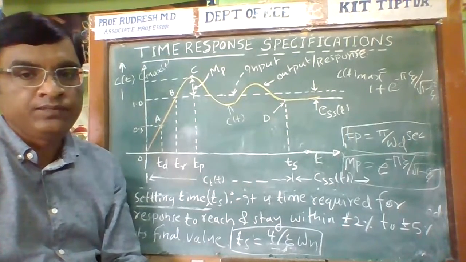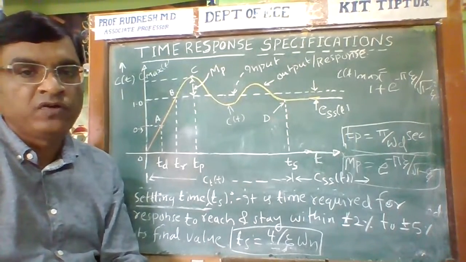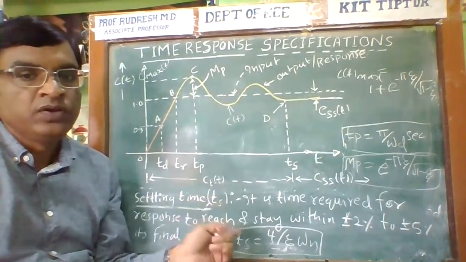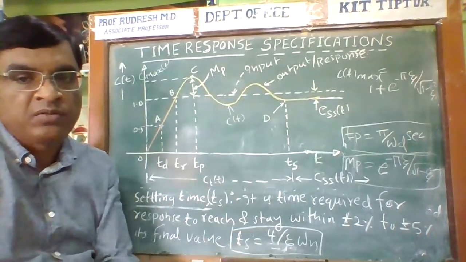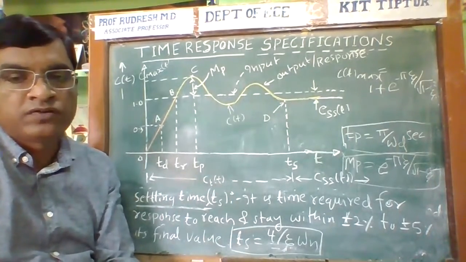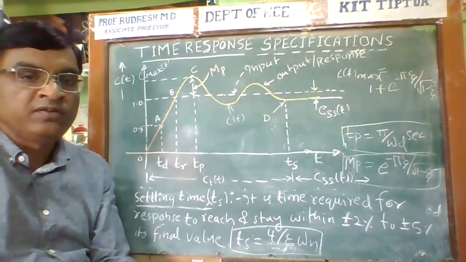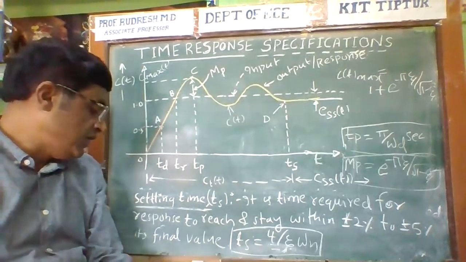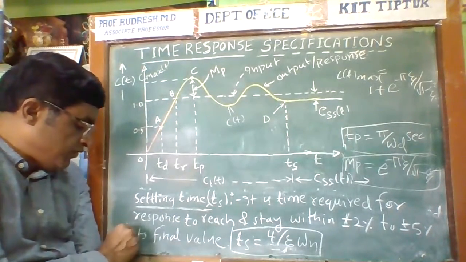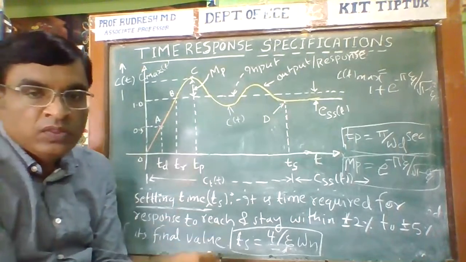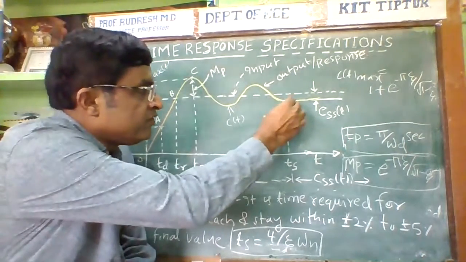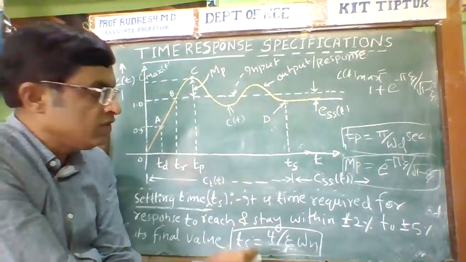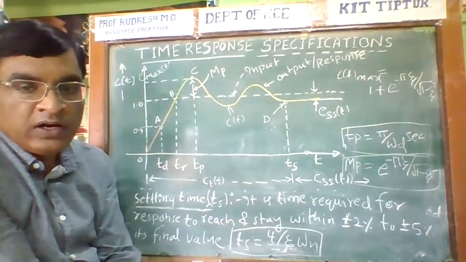The settling time is defined as the time required for the response to reach and stay within plus or minus 2% to plus or minus 5% of its final value. Now this point D represents the settling time.